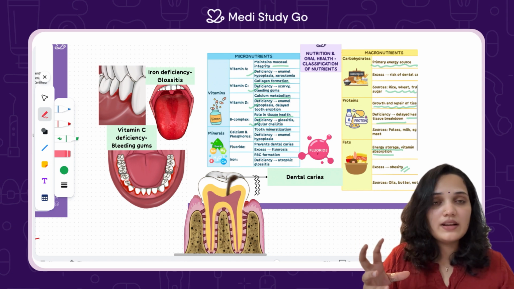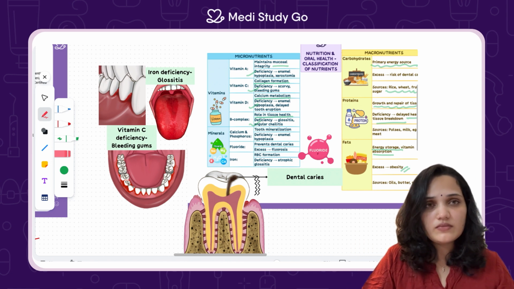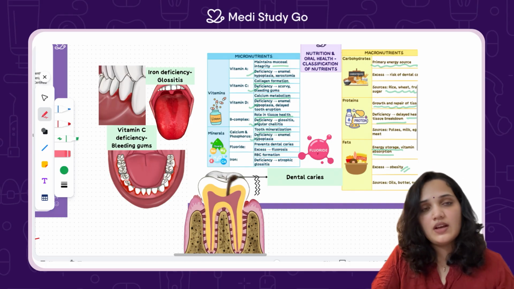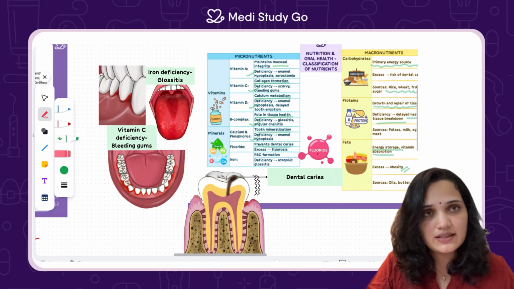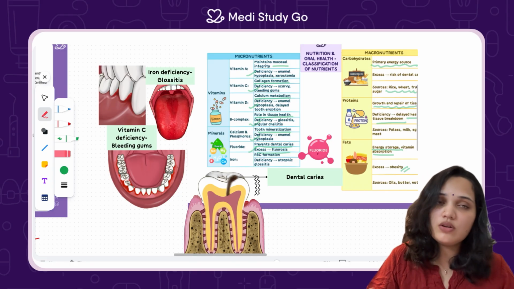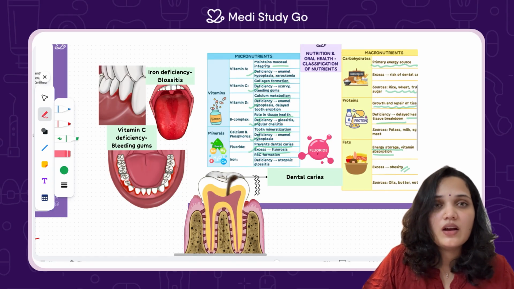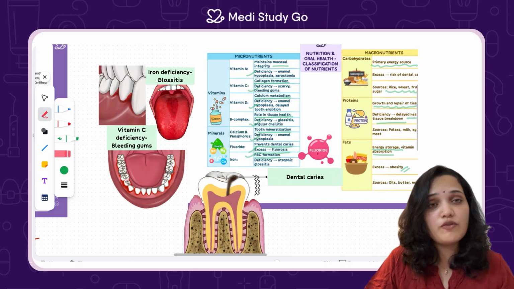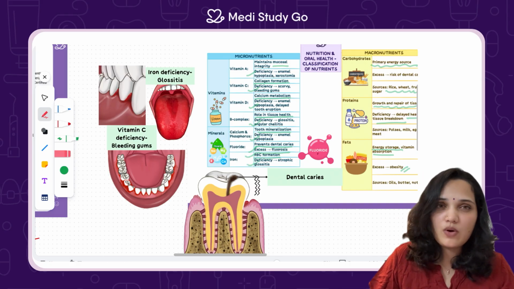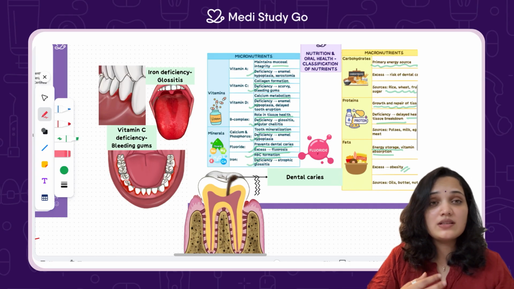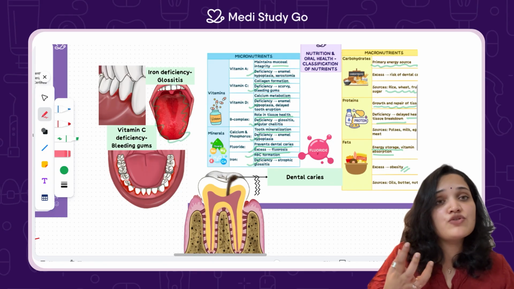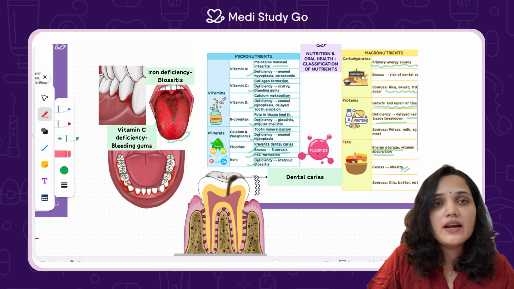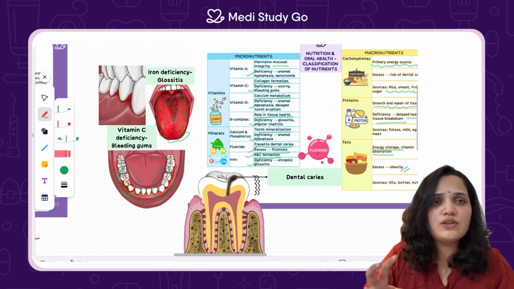Now, let's come to the minerals. There's calcium and phosphorus, which help in mineralization. There's fluoride, which prevents caries, and excess would cause fluorosis. And then we have iron, which is very important for the formation of hemoglobin, as we all know. The deficiency can cause atrophic glossitis in the mouth, and it can also cause pallor. The mouth is like a big diagnostic window.